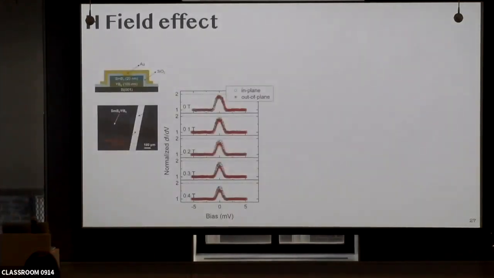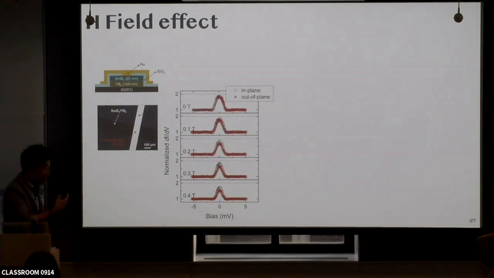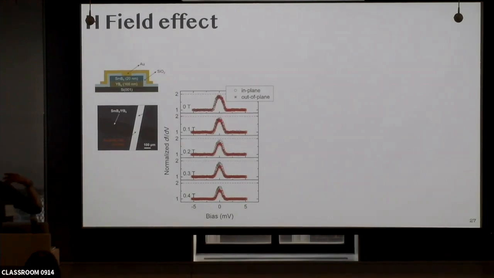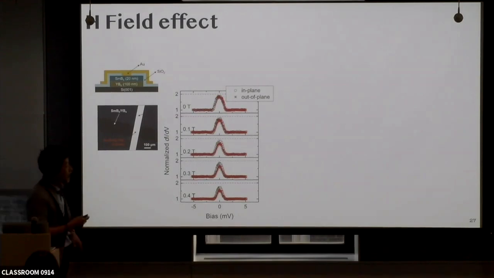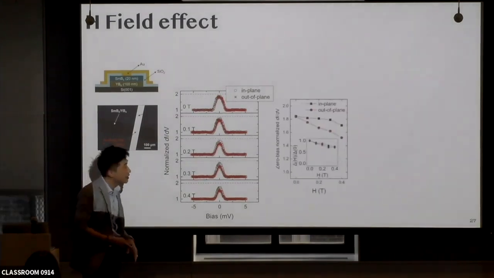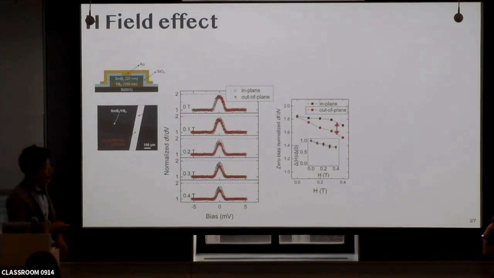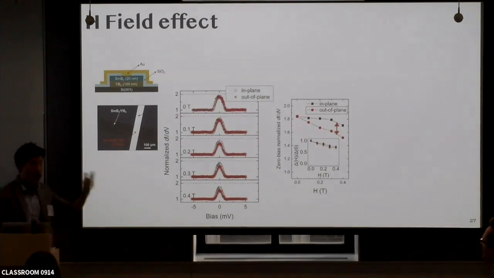We also have the field dependence study. For that, we fabricated a thin film junction, where the whole junction is made of thin films, which is a kind of soft contact method. If you look at the field dependence data, with increasing strength of field, the conductance enhancement decreases. That's reasonable because the magnetic field kills the superconductivity. But the most important result can be found in the directional dependence. If you compare the magnetic field along out of plane and in plane, the conductance enhancement decreases much quicker when we apply the magnetic field out of plane.